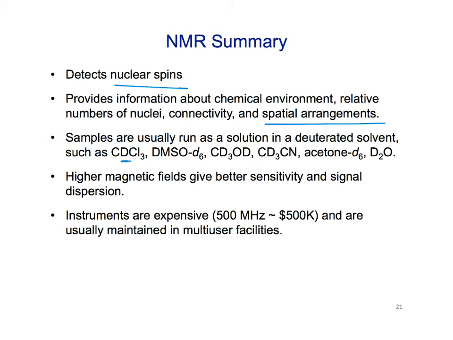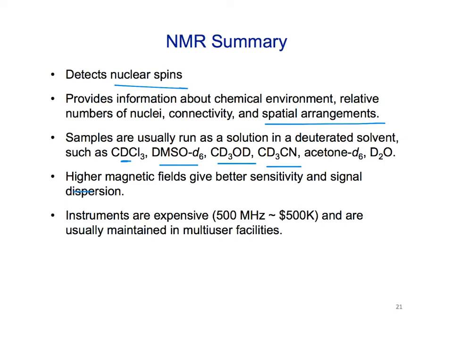But we can use chloroform, DMSO, deuterated methanol, deuterated acetonitrile, acetone, water. There's lots of deuterated solvents that you can use, and you choose which one can dissolve your sample, and also how much it costs. Because for organic chemistry, deuterated chloroform is super cheap, and so if you can get away with that, that's the one you use most often.